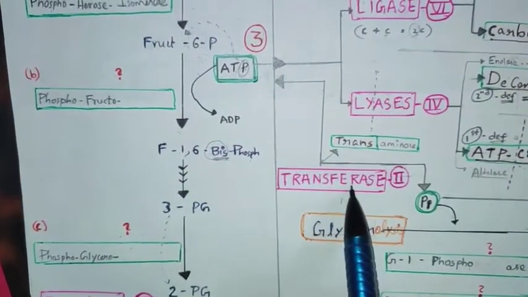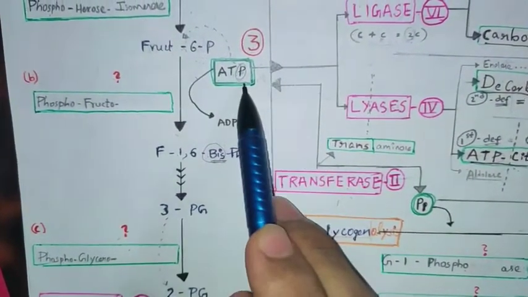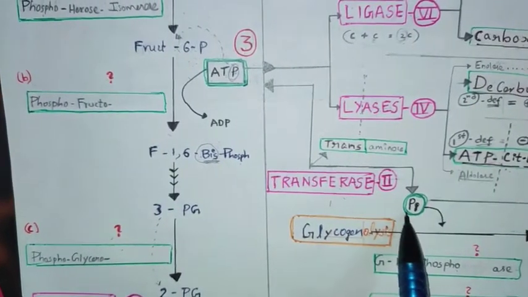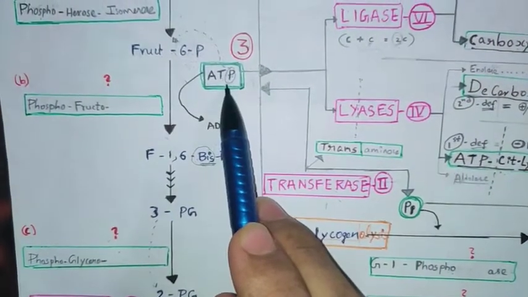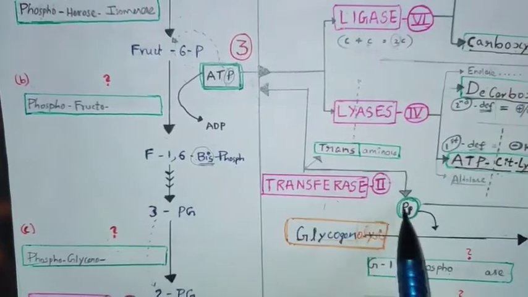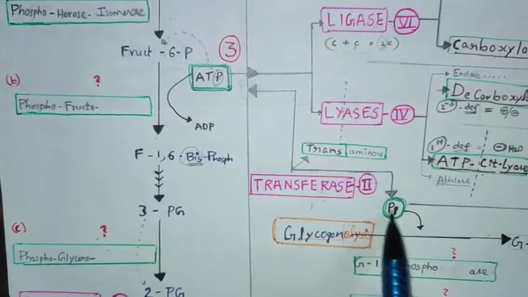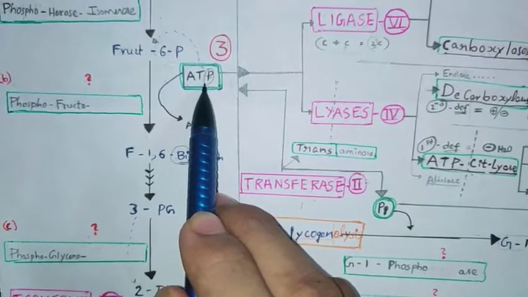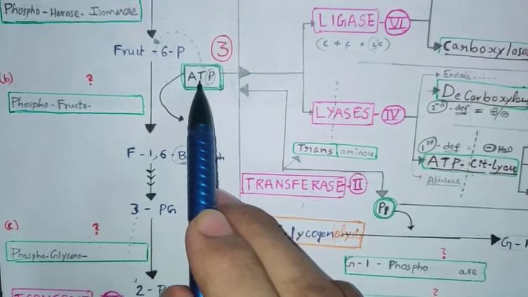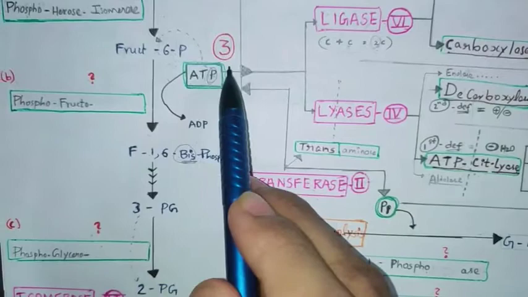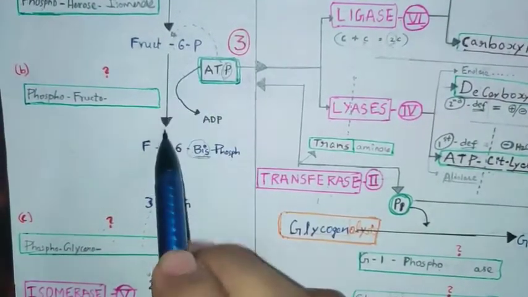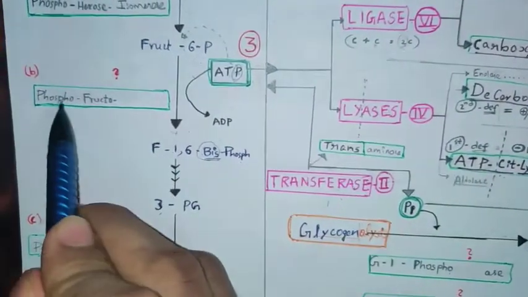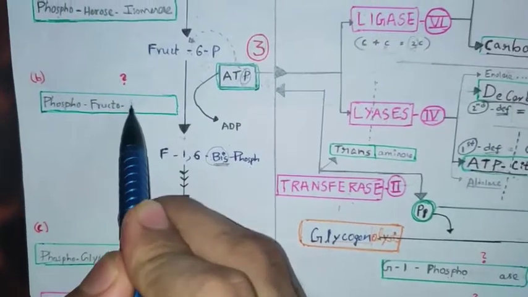We have two subtypes, which are inorganic phosphate and an organic molecule like ATP. If it is inorganic, we have another enzyme. If it is organic, we name it kinase. Okay, that is the reason in transferase this enzyme is kinase. See, phosphofructokinase.